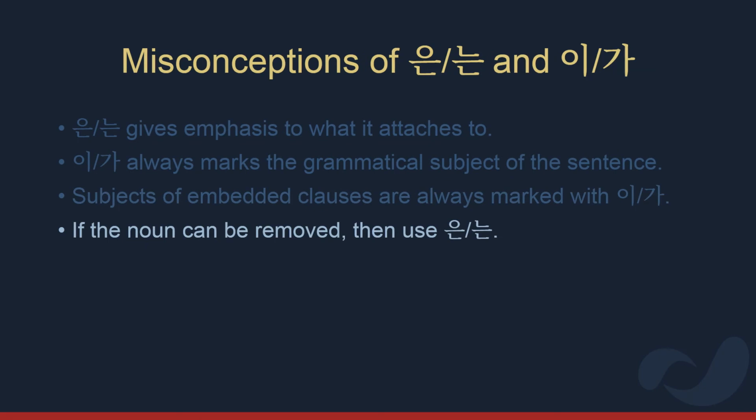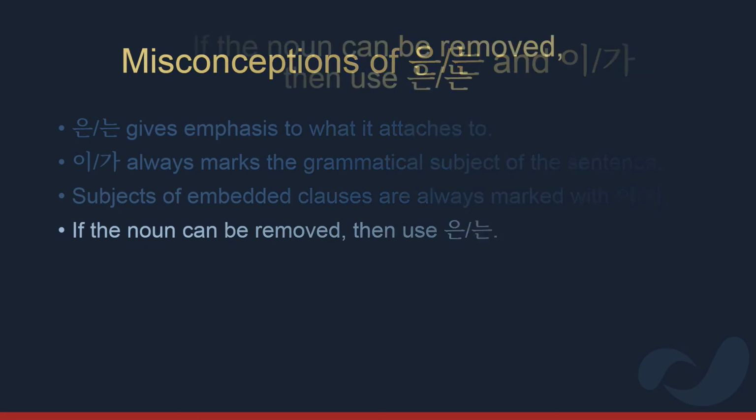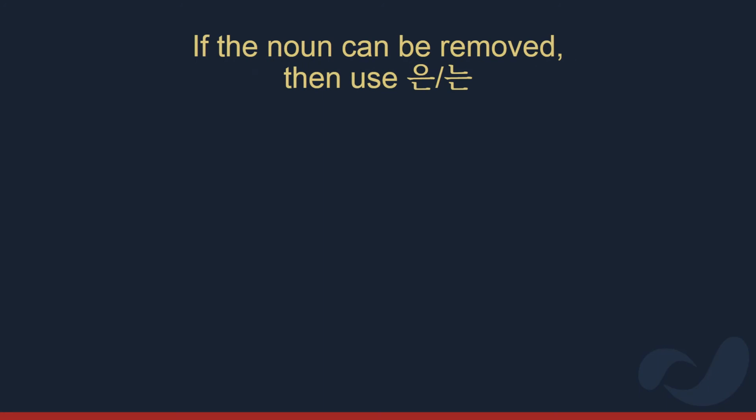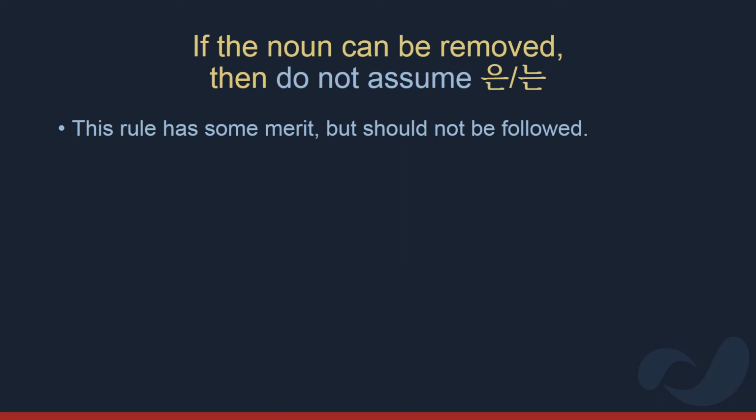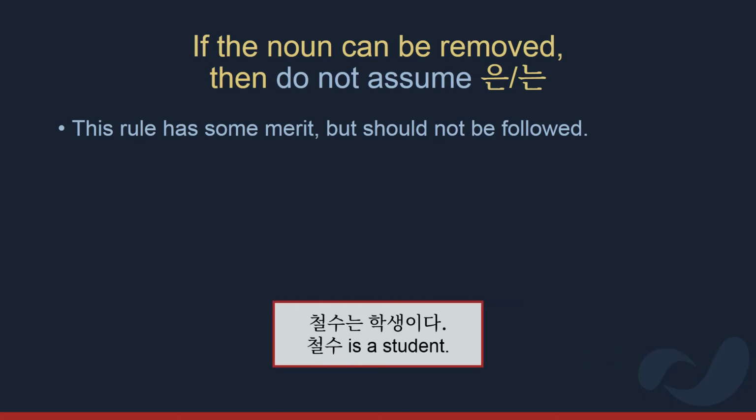Another misconception is that if a noun can be removed and the sentence still makes sense, then you should use particle 는. In a way, this rule does have some merit. If you look at the sentence 철수는 학생이다, it is sometimes possible to remove 철수. 철수 is normally the least important part of the sentence, and for that reason, it can sometimes be removed. If we already know we're talking about 철수, the noun can be removed and the sentence still makes sense. So it may seem that we can follow this rule.